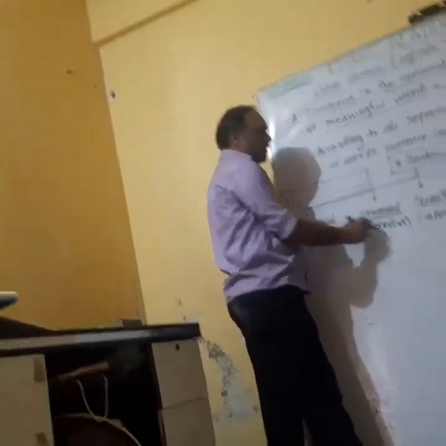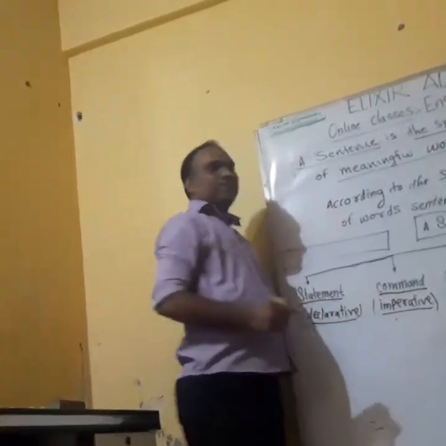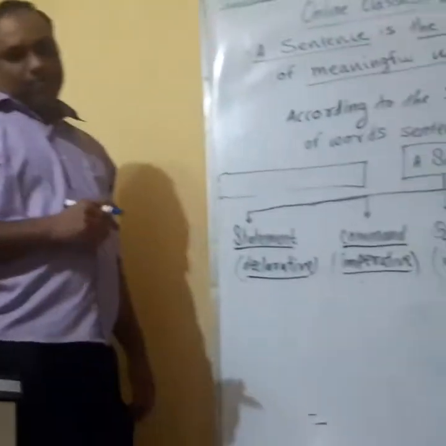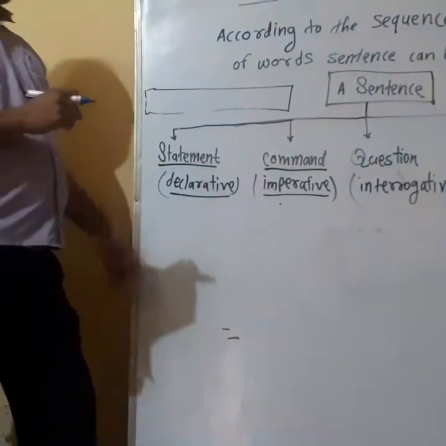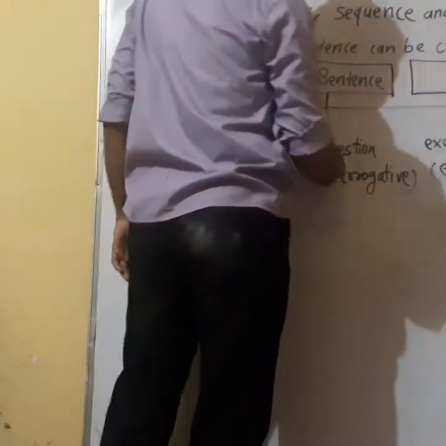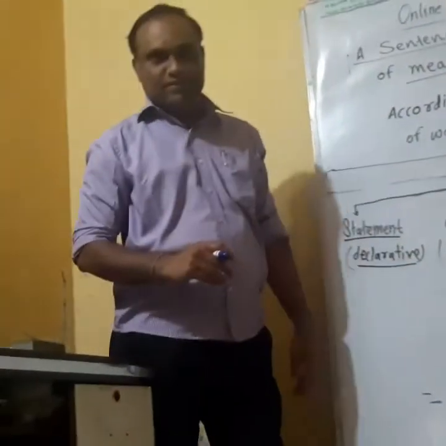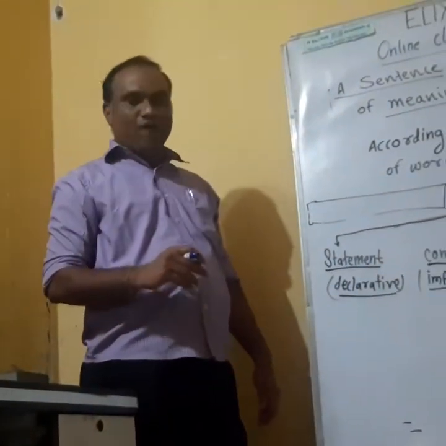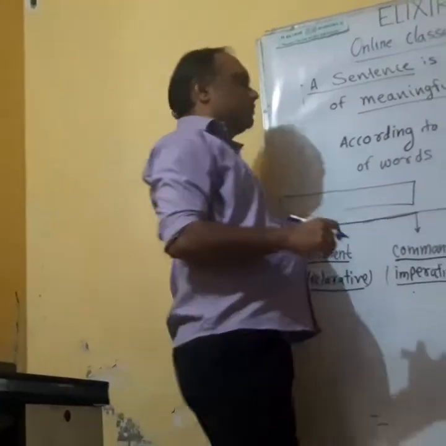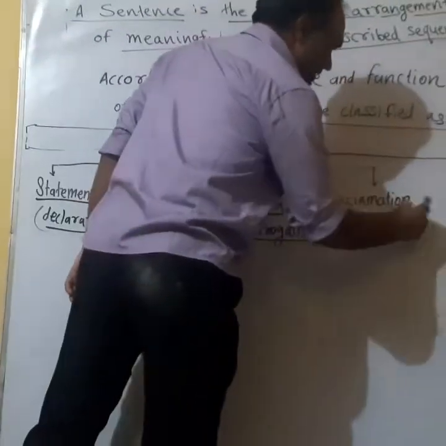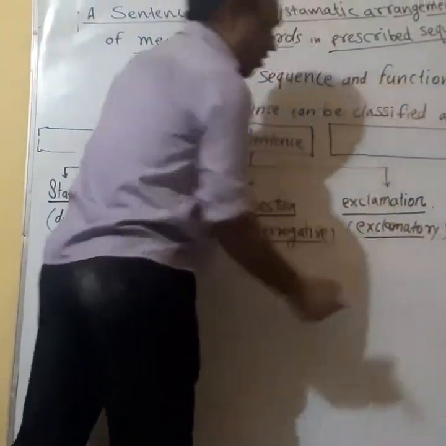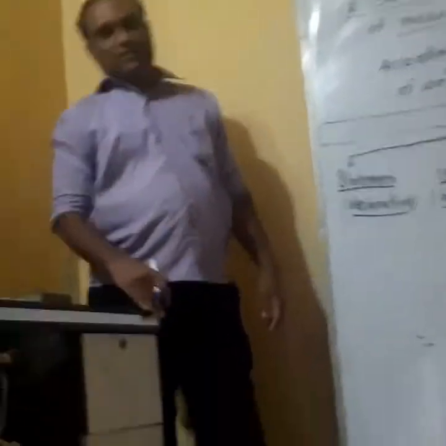Second one is command, which is also called imperative sentence, or order. The next one is question, which is also called interrogative sentence or enquiries. The next one is exclamation, which is also called exclamatory sentences.